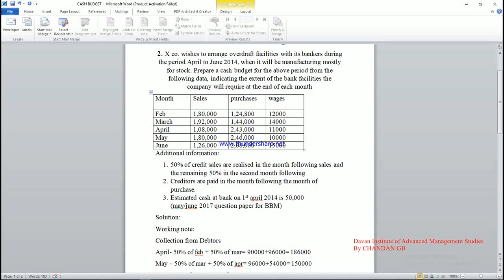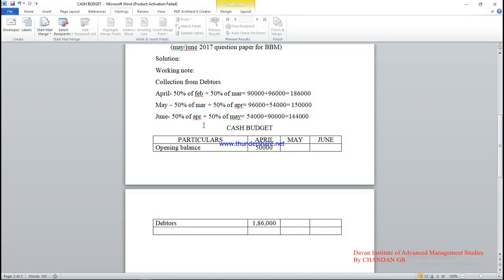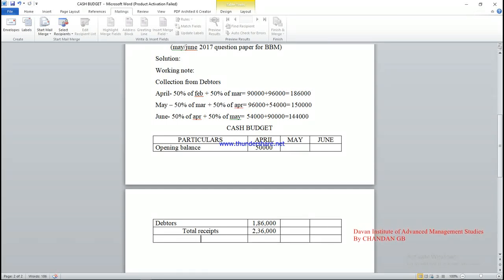Okay, next. After entering the opening balance and debtors, the third concept is any incomes. In the problem, they have not mentioned any incomes, only the sales. After the debtors amount, the next step is total receipts: 1,86,000 plus 50,000 is 2,36,000 rupees. Next is less payments.